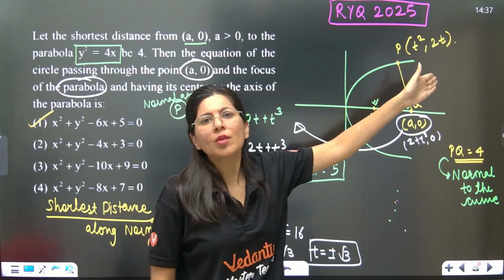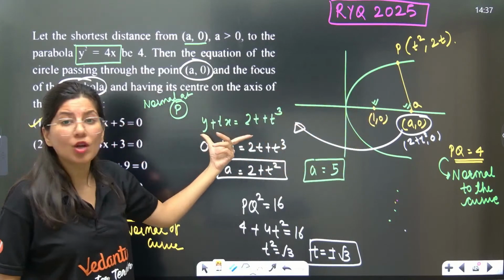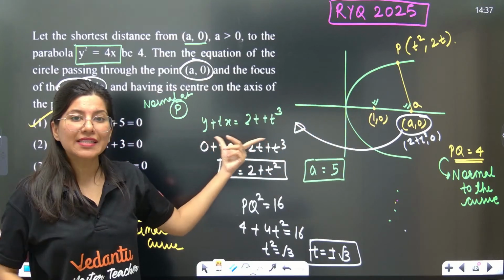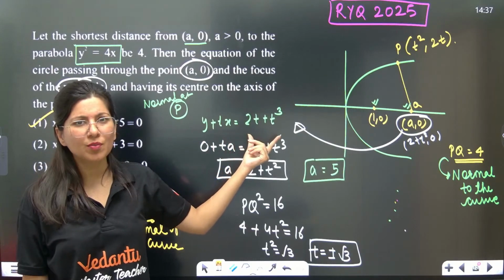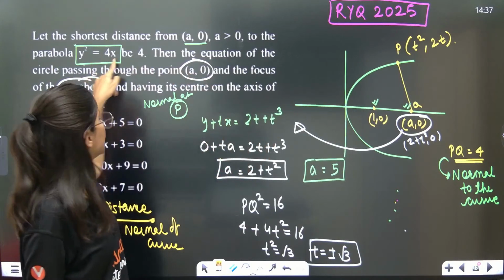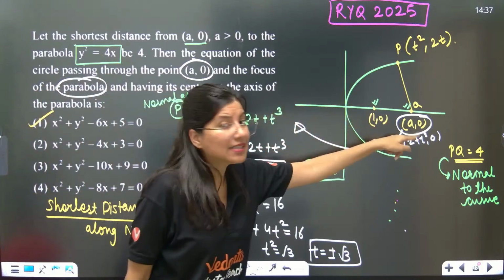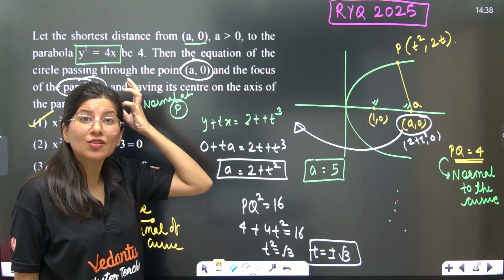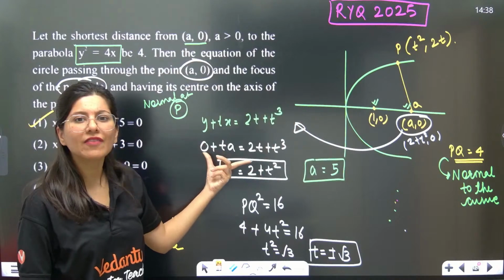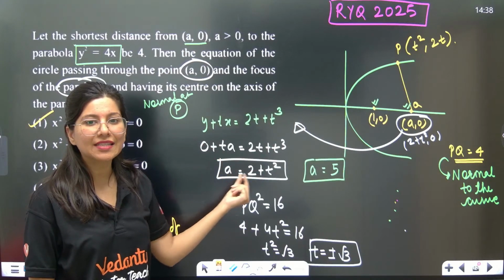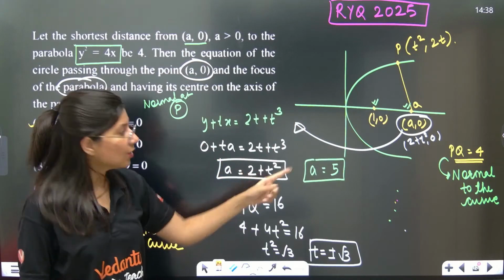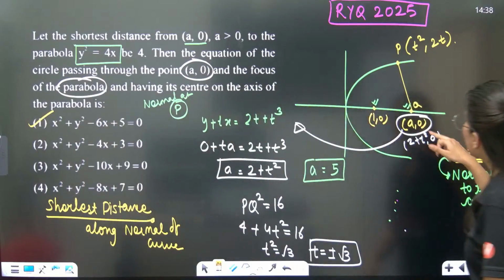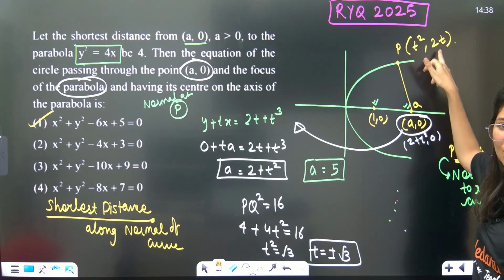So we know the normal equation of the curve: y plus tx is equals to 2t plus t cube. Here a is 1 because a is given as 1. Now (a, 0) is passing through the normal, right? So satisfy (a, 0). Right here you will get a is equals to 2 plus t square. So now you have (2 plus t square, 0). You have P which is (t square, 2t).